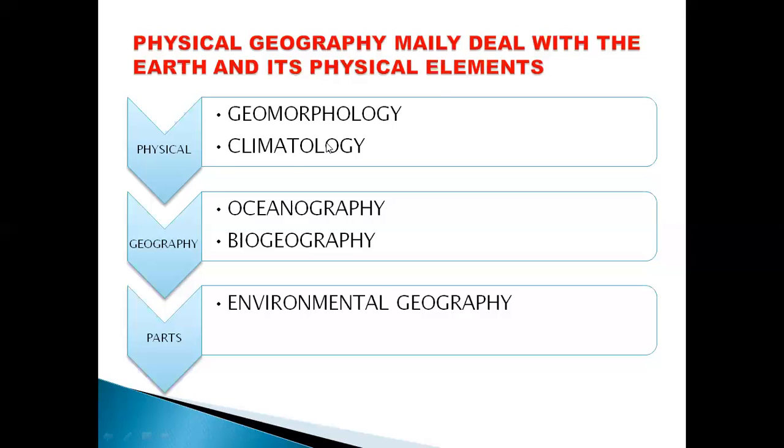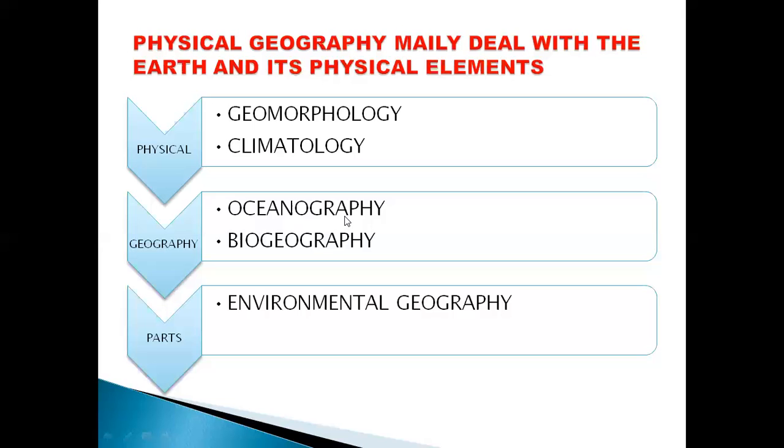Similarly, another physical part of the earth is climate. We have to study the climate of the different parts of the world. This part we study in climatology. Climato means climate, and logy means study. Similarly, there is oceanography, where we study the oceans of the world. These are the physical things.